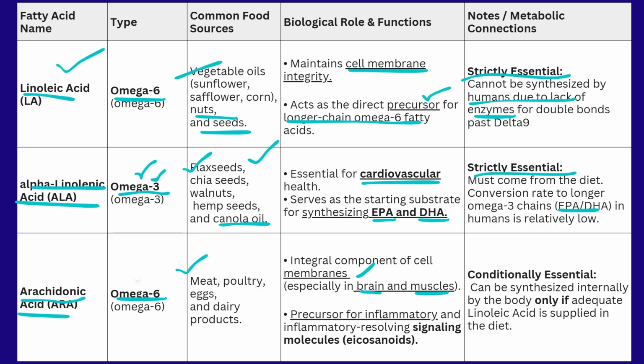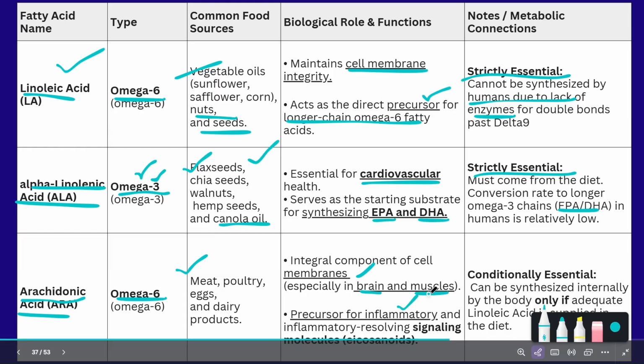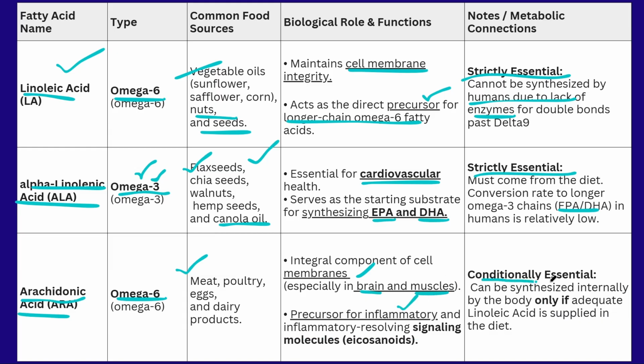That means the signals are given in the body by the omega 6 fatty acid where finally the inflammation occurs. It is conditionally essential because arachidonic acid can be prepared in the body with the help of linolenic acid. So our diet may or may not contain arachidonic acid. It will not affect our body.